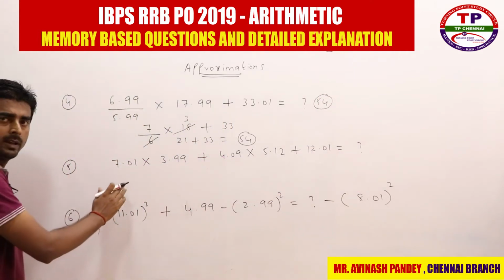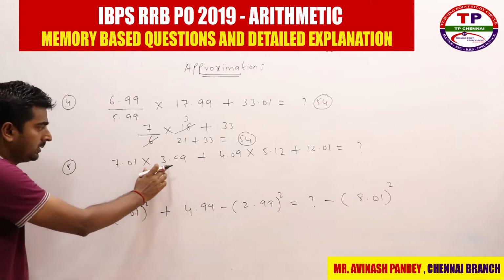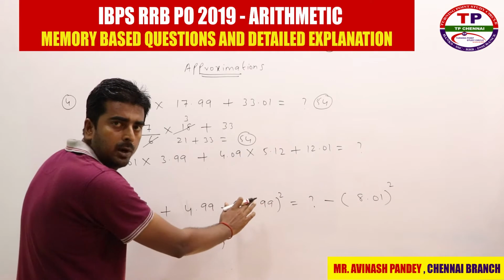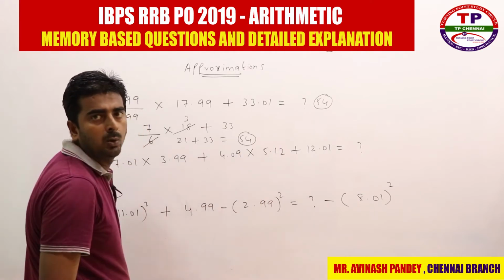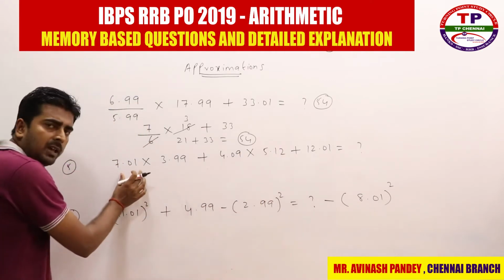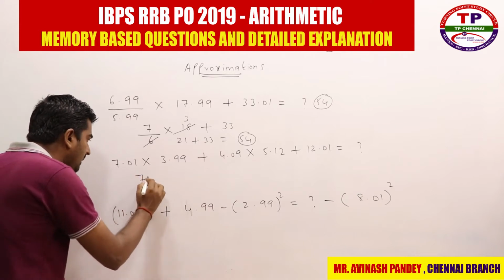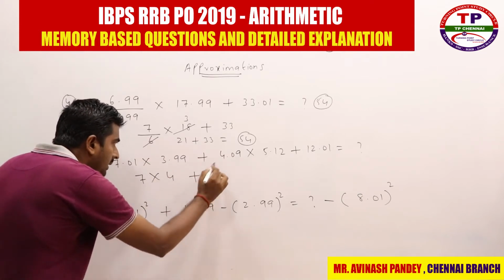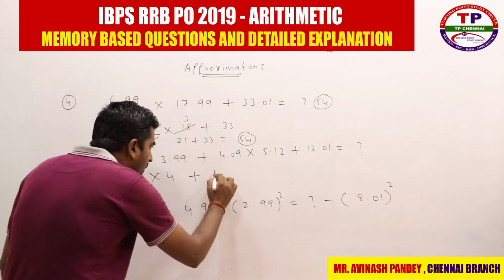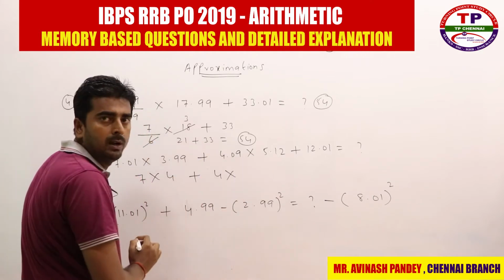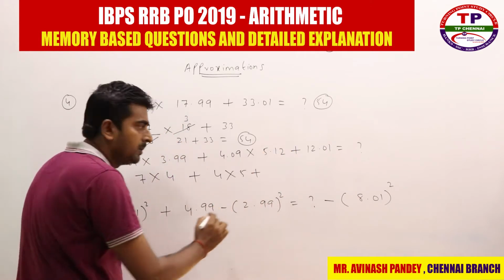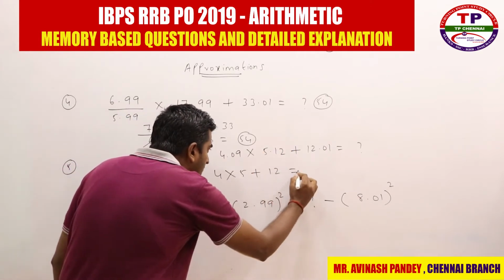Fifth one. Again 7.01 into 3.99 plus 4.09 into 5.12 plus 12.01 is equal to question mark. So 7.01 is nothing but 7, into 3.99 which is 4, plus 4.09 which is 4, into 5.12 which is 5, plus 12.01 which is 12.